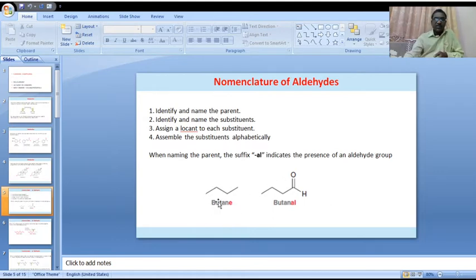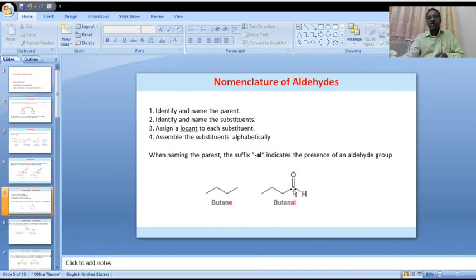Please observe one example. A normal chain containing 4 carbons, 1, 2, 3, 4. This normal chain is called butane, an alkane.